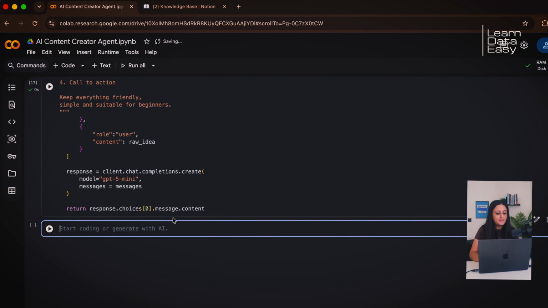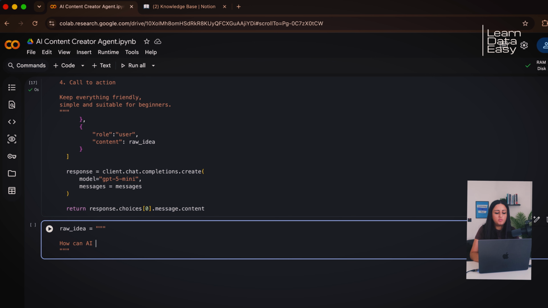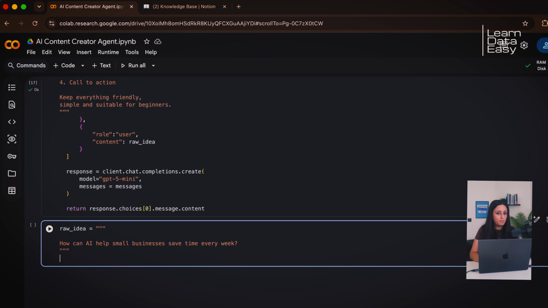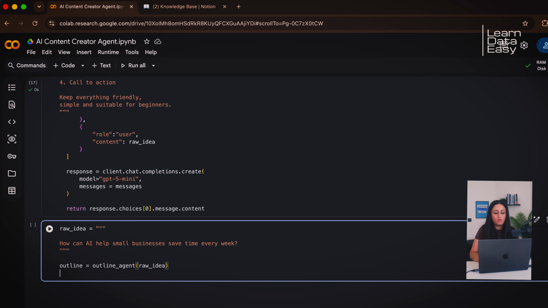Okay, so we're going to create a new code cell and we're going to have a raw idea. This is our starting point. So basically, how can AI help small businesses save time every week? So we need some help with Data Cafeteria. It's just run by Emma, so preferably she gets some help from AI. And we're calling the outline agent function with the raw idea as the input, and we're printing the output from here.